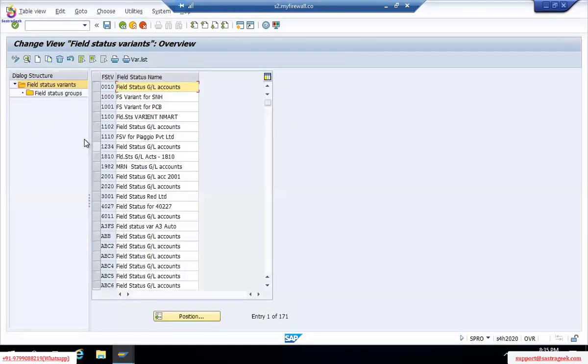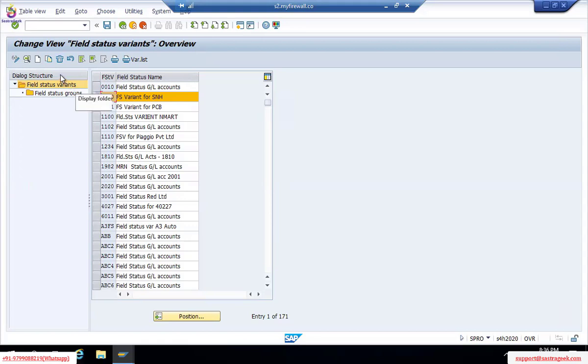It's a little slow. Here we cannot go for new entries because I should know what those fields are. Sorry, this is a new entry; this is the copy as option. I cannot go for new entries because I don't know. What I'll do is select 1000, which is system defined. 1000 or 1200 is IDES defined. If you observe, the training has changed the name, no need to worry, but it's system defined.